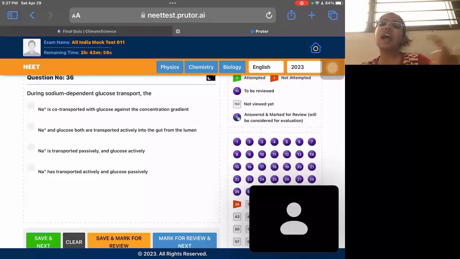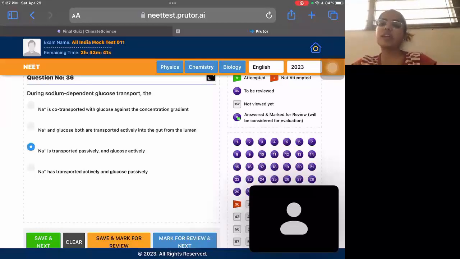But glucose is actively transported from the low concentration to the high concentration area. So the third one is the correct one. Sodium is transported passively, but glucose is transported actively with the use of ATP. This is an example of secondary active transport.